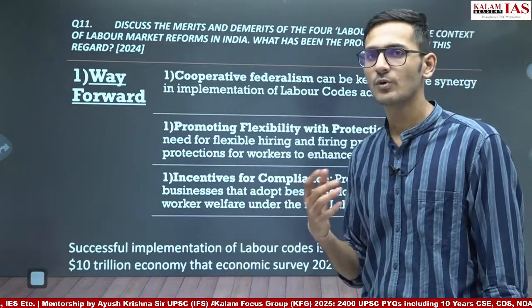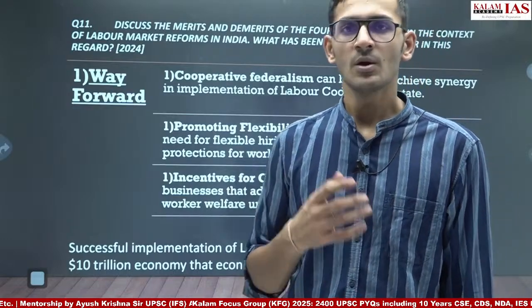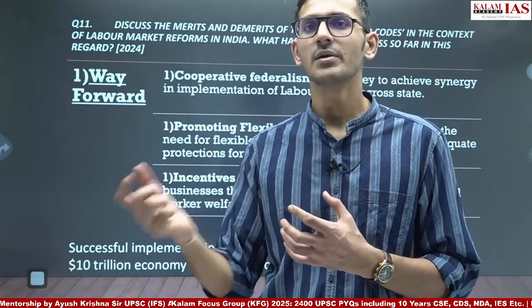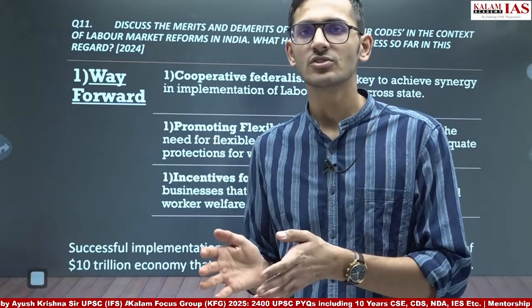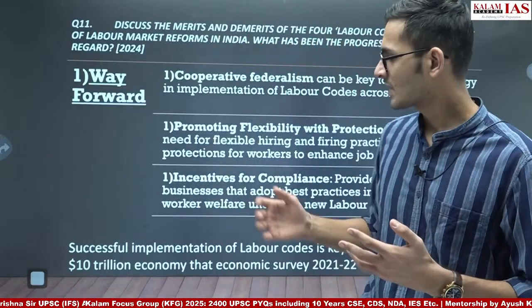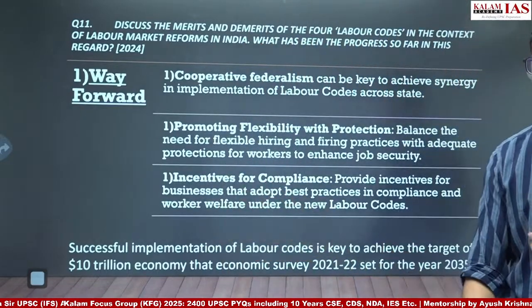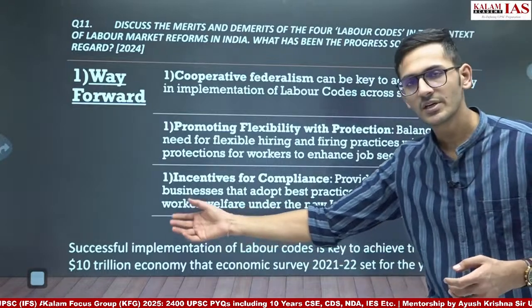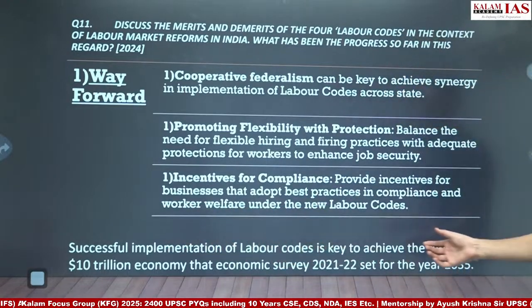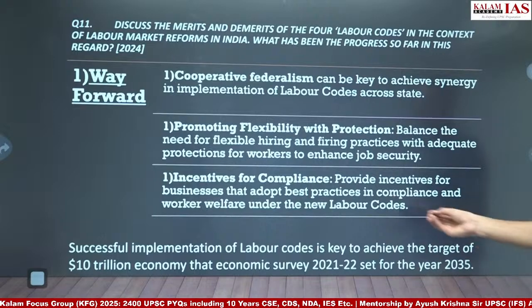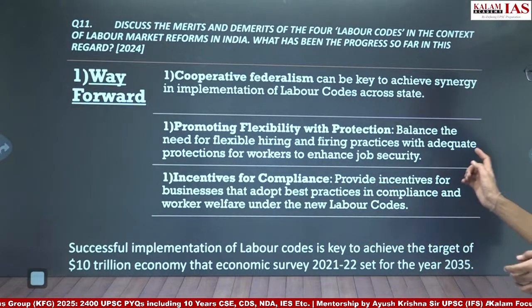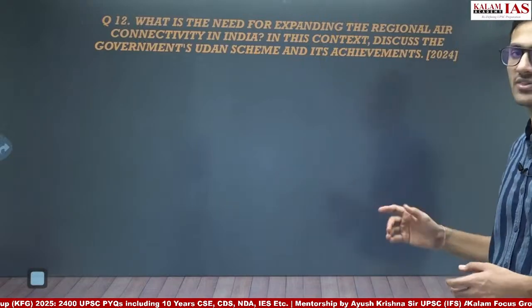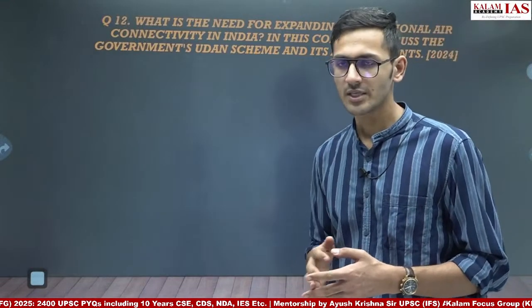Again, whenever we want to conclude an answer in economy, what we can do is we can take a government target and use that target to frame a conclusion. So we will have a list of government targets, 10-15 targets, which can be used in multiple places. So here I have used the $10 trillion economy target, and I have written the conclusion: successful implementation of labor codes is key to achieve the target of $10 trillion economy that Economic Survey 21-22 set for the year 2035. And then we can move forward to the next question.